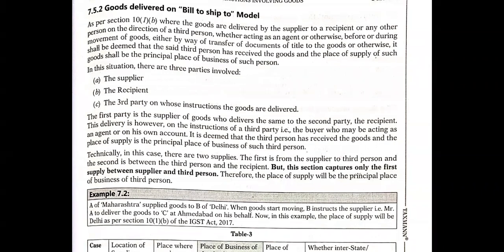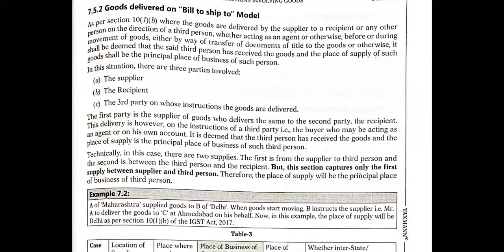A of Maharashtra supplied goods to B of Delhi. When goods started moving, B instructs the supplier, Mr. A, to deliver the goods to Mr. C at Ahmedabad on his behalf. Now, in this example, the place of supply will be Delhi, as per Section 10(1)(b) of the IGST Act 2017. Okay, so the moment it happens, A of Maharashtra supplied goods to B of Delhi, right?